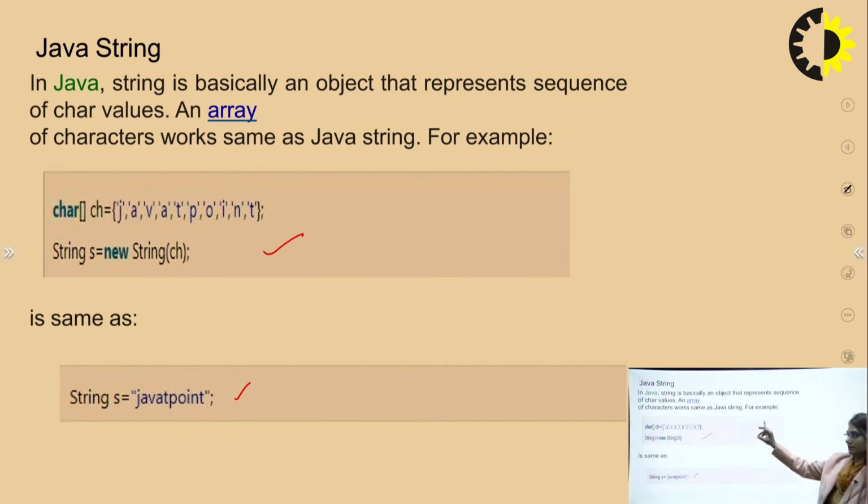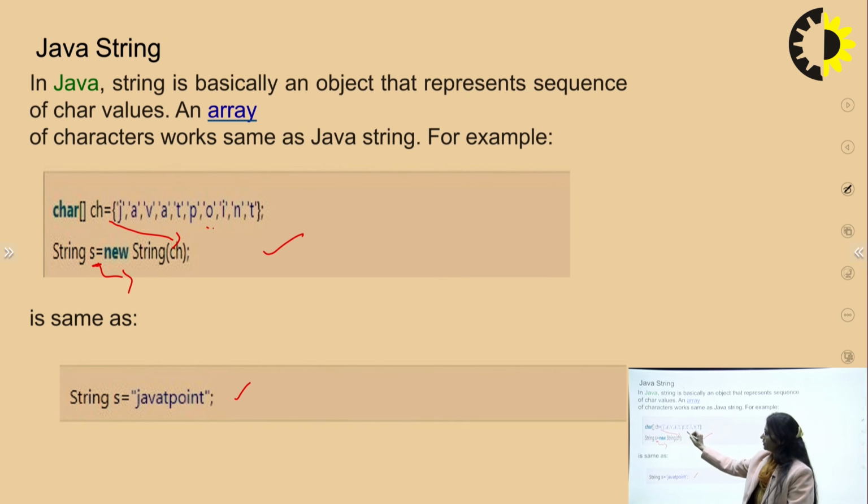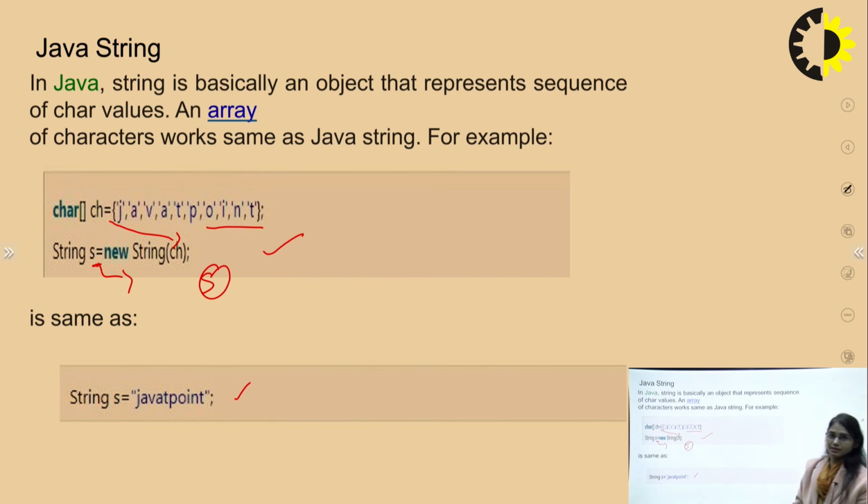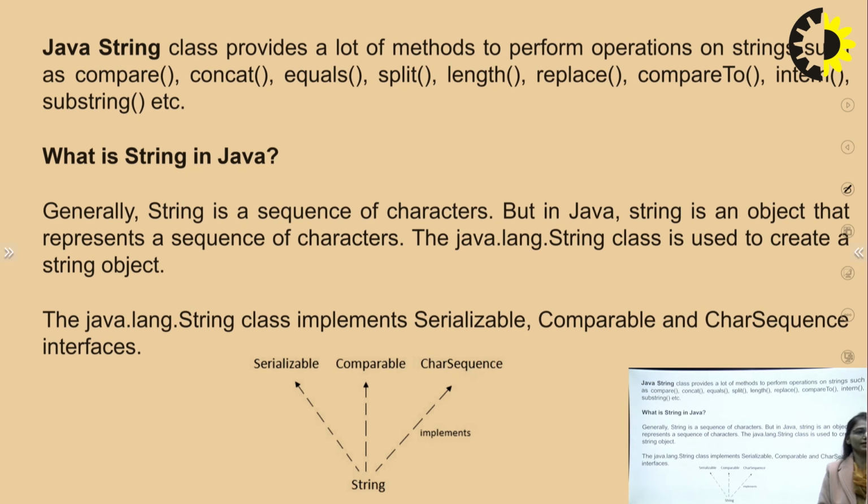In this particular one, we have first declared and later assigned: String s, new String ch. That is, this particular string ch you have declared here is now assigned with this particular s value. So the operation performed on this s value is later considered. The operation performed on this Java T point is going to be initialized with the help of this variable s. Now discussing Java string, the class provides a lot of methods to perform operations on a string.